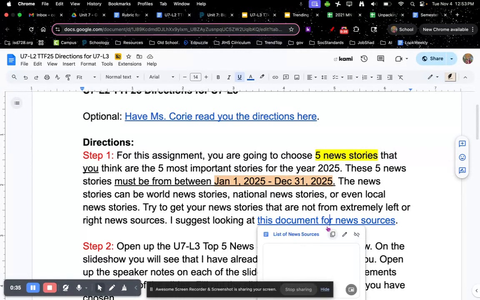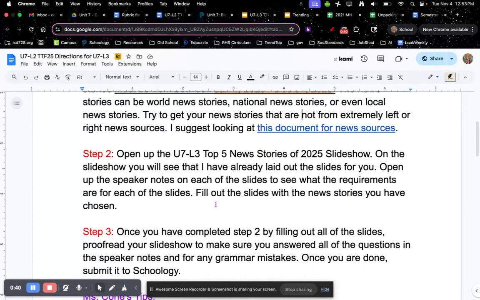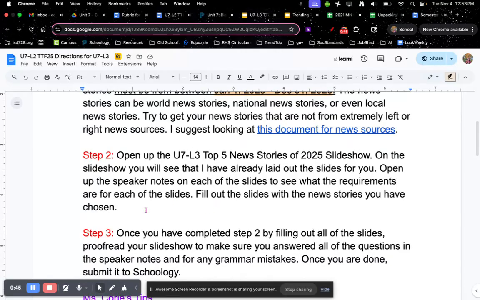I suggest again looking at this document for news sources. We did a lot with the AllSides stuff, so I'm sure you all are familiar with that by now.